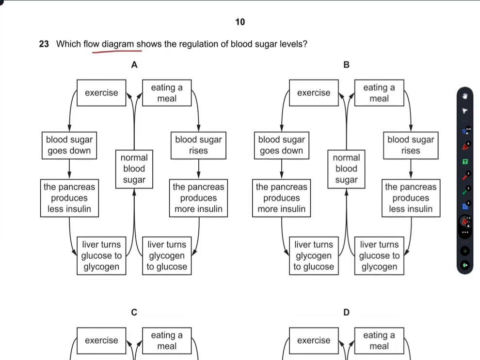Which flow diagram shows the regulation of blood sugar levels? First of all, if we discuss A: normal blood sugar after eating a meal, blood sugar rises. Yes, the pancreas produces more insulin. Liver turns glycogen to glucose? No, liver turns glucose into glycogen. So we have to find a converse statement. Looking on the left hand side: normal blood sugar after exercise, blood sugar goes down. Yes, the pancreas produces less insulin. Liver turns glucose to glycogen? No, liver turns glycogen into glucose.